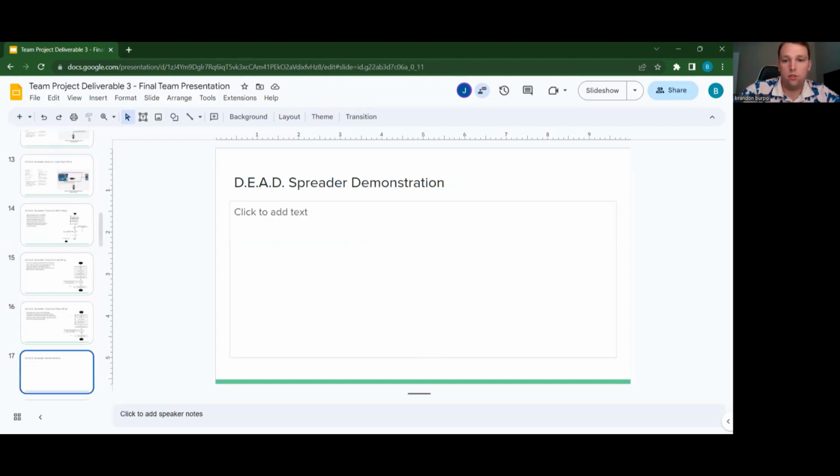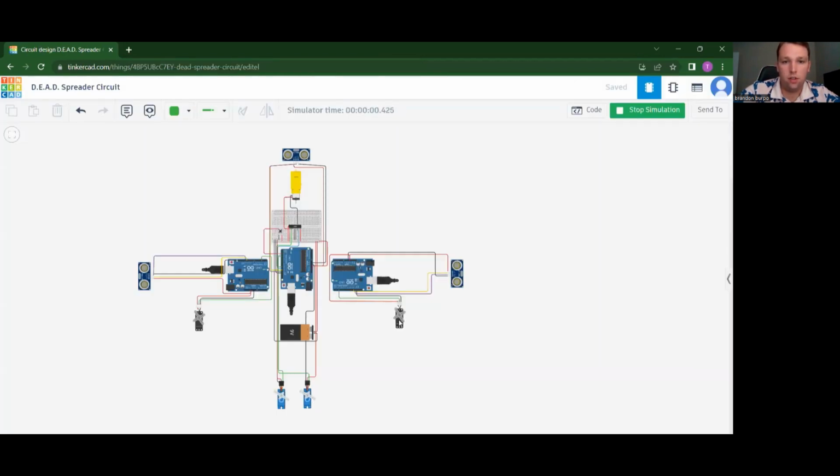And now I will show you a demonstration of the Tinkercad circuitry. I already have it started. So the servo motors are going to kick up and then return back to normal. And then once you take the distance sensor and bring an object within 12 inches, you can see that the servo motor is going to turn in order to avoid collision.